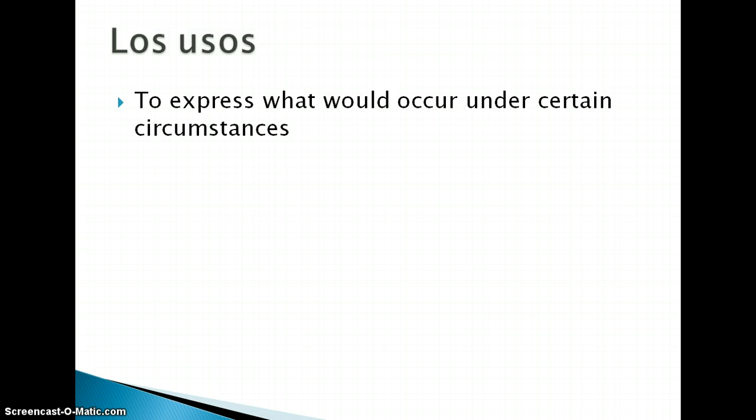Now let's look at some of the uses of the conditional. So first, we use the conditional to express what would occur under certain circumstances. So here's an example. En Venezuela, ¿qué lugar visitarías primero? In Venezuela, which place would you visit first? So again, we're talking about what would occur under certain circumstances.